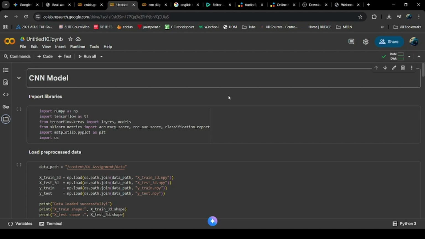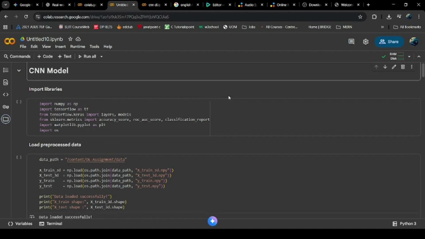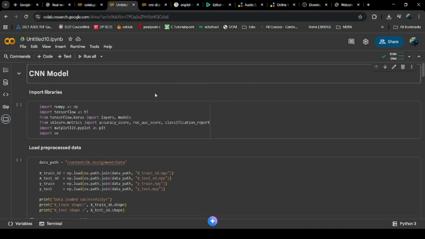For this task, I implemented a 1D convolutional neural network, which is typically used for sequence data but can be highly effective for extracting features from a structured tabular dataset. The core challenge was transforming this structured data.